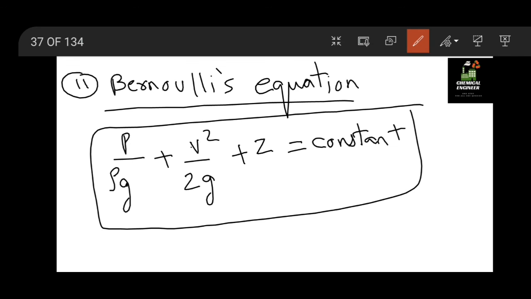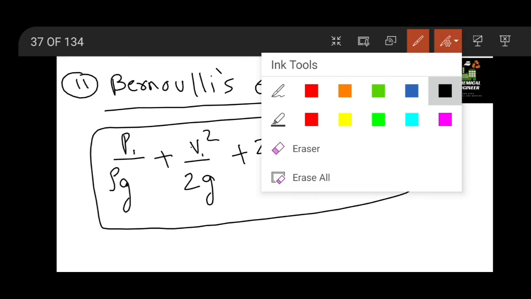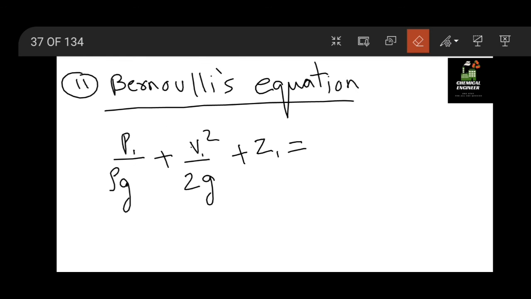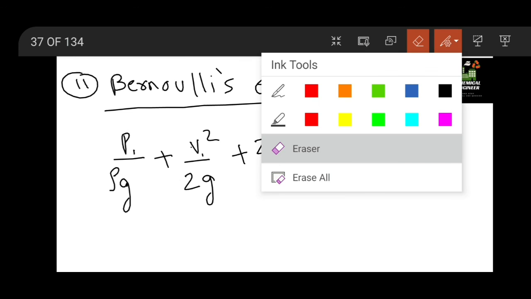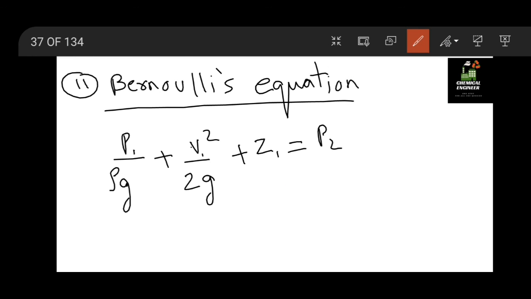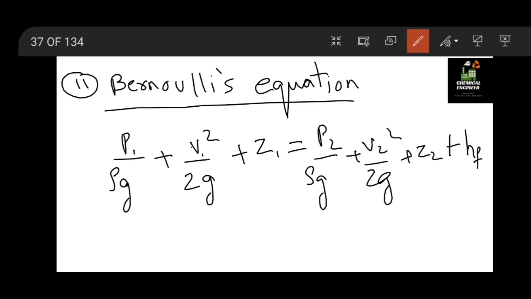Okay, so P by rho g plus V square by 2g plus Z equal to constant. If we take Z1, V1, P1 and for two different points, then here also we will have P2 by rho g plus V2 square by 2g plus Z2 plus we here add HF. So HF is nothing but a dynamic head.